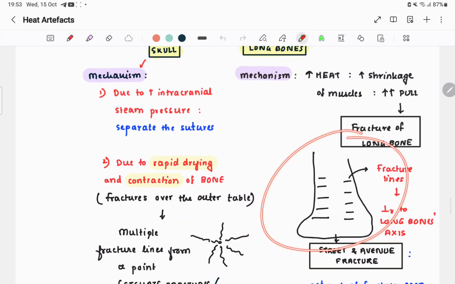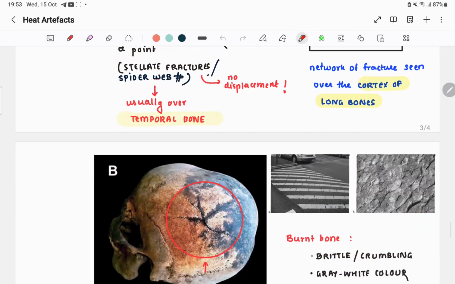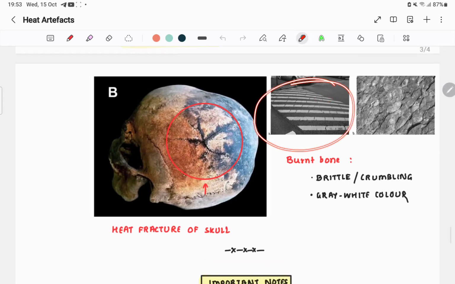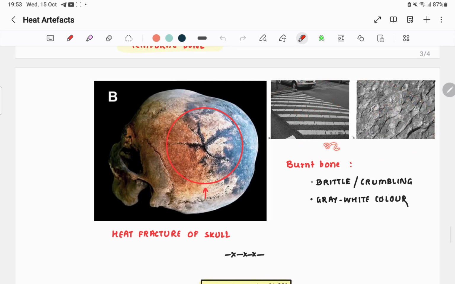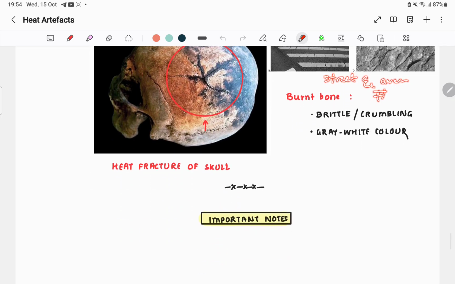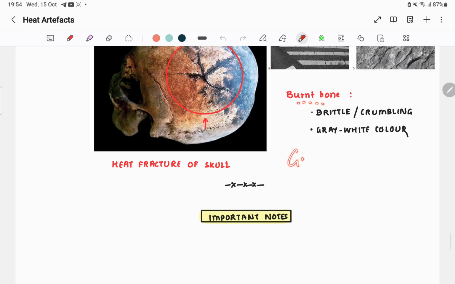Cortex, obviously, you can say the outside part will be affected more, right? Look at this. This appears like this, right? This is the street. This is the cortex. It somewhat resembled this, so we called it street and avenue fracture. And the burnt bone will be grayish color.